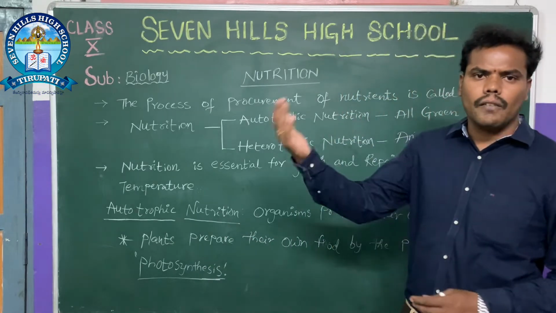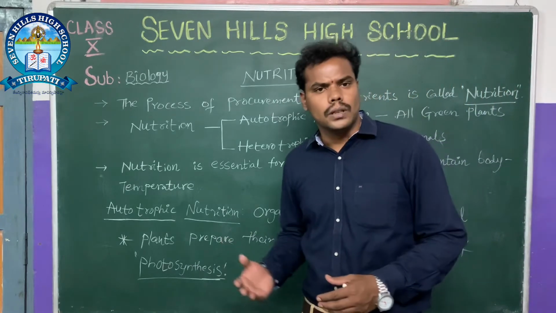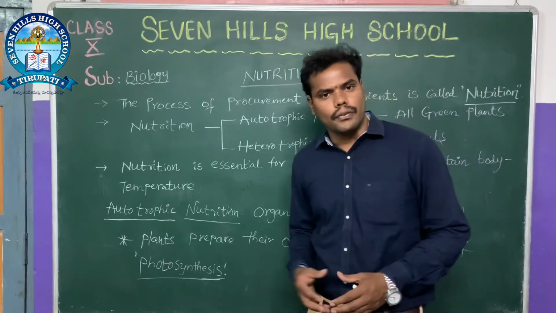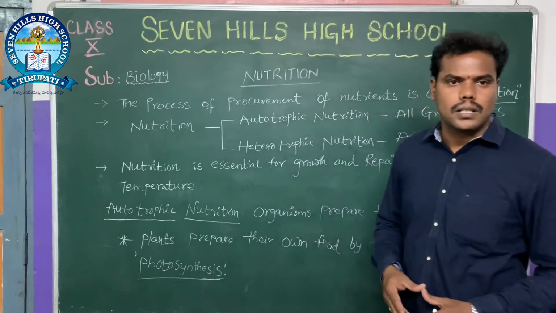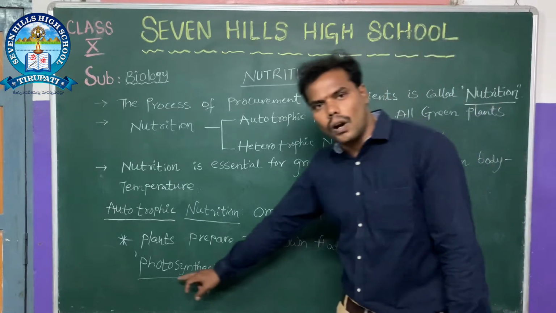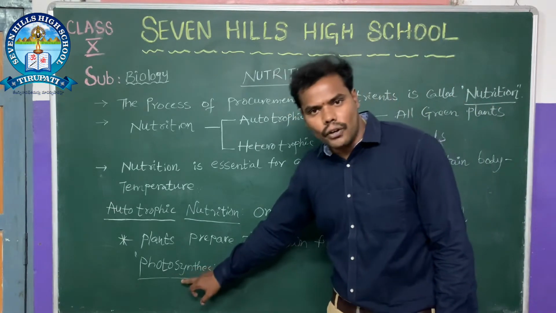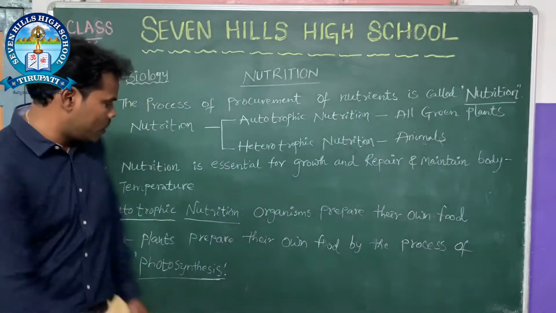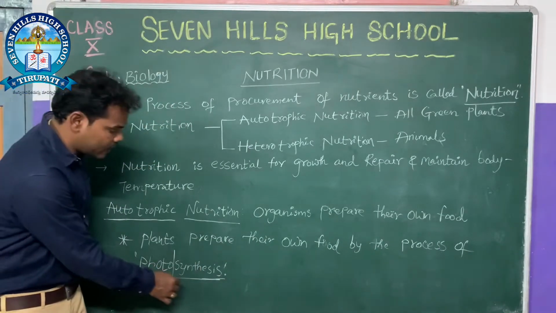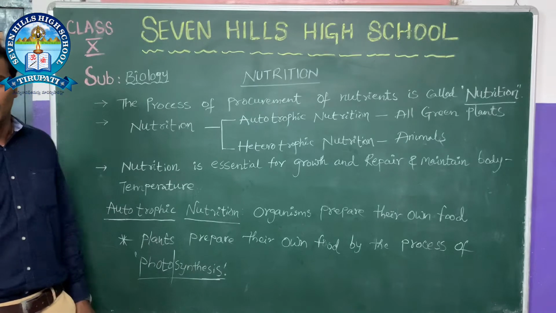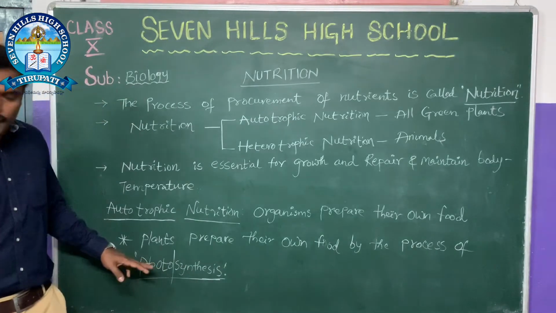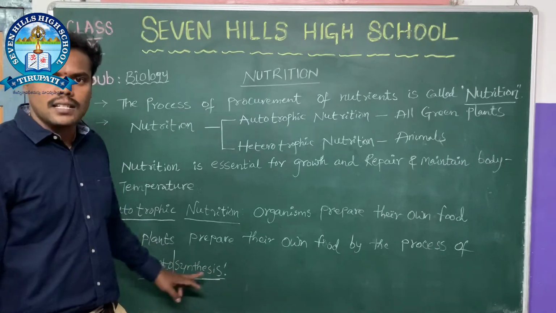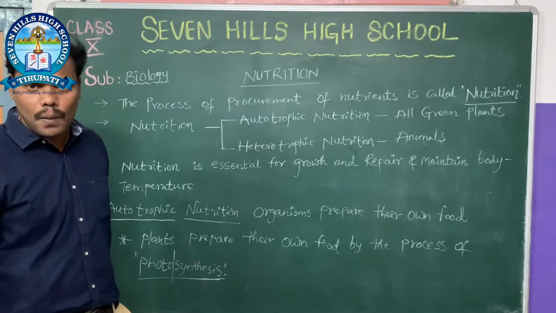That means it requires sunlight, it traps solar energy, and it requires water, carbon dioxide and chlorophyll. Along with all these factors, plants perform a process called photosynthesis. By the photosynthesis process, plants prepare their own food material. Photo means light, synthesis means preparation. That means it prepares its own food material in the presence of sunlight. That's why we call it photosynthesis.